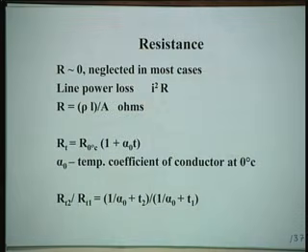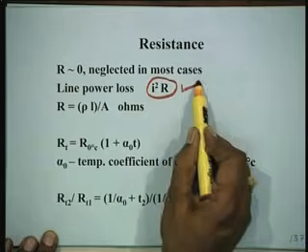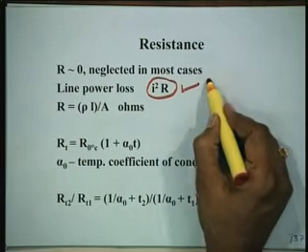Resistance, you must have studied in physics. It is nearly 0 in most power system studies. We do not consider resistance at all, we ignore it. However, the fact is resistance is very much there. If it were not there, there would be no I squared R losses, it would be 0. So, line power loss is very much there, whether you like it or not, and our aim should be to reduce it as much as possible.